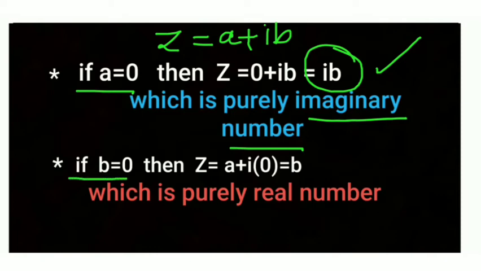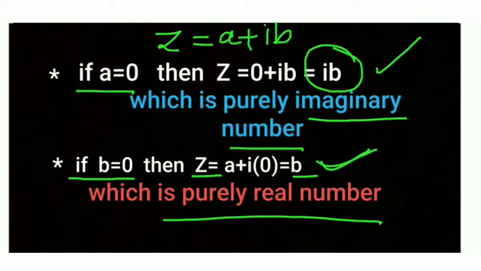Suppose if b equal to 0, then what about Z? Z equal to the real part, which is a purely real number. Here there is no iota, so that's why we call it a purely real number.